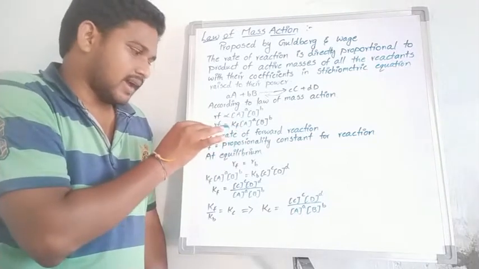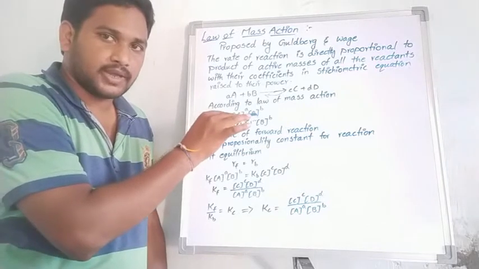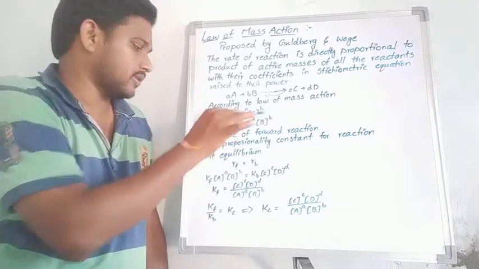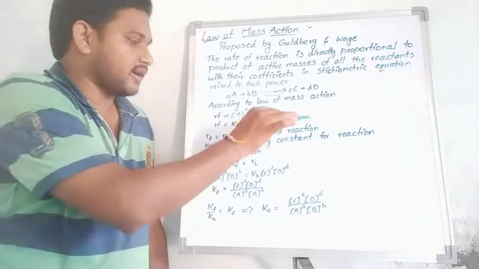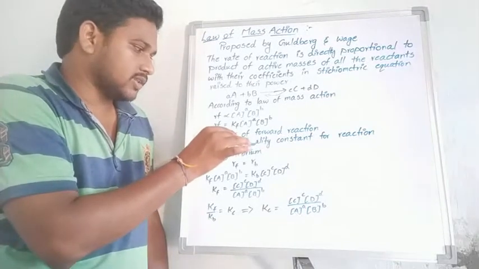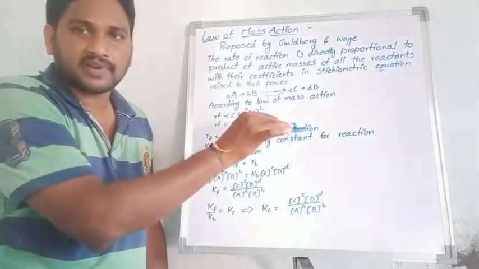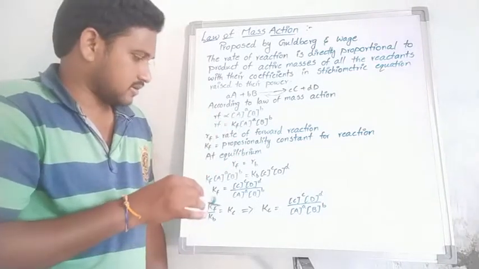So Rf is equal to Kf into capital A raised to the power a into capital B raised to the power b. Students, Rf is the rate of the forward reaction, and Kf is the proportionality constant for the reaction, the forward equilibrium constant at equilibrium.